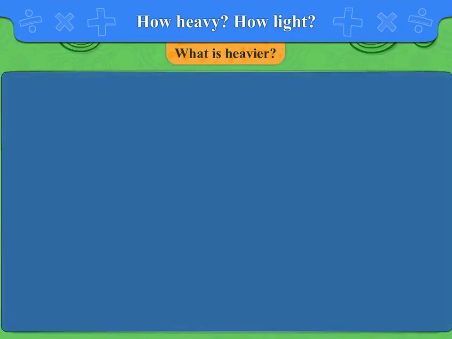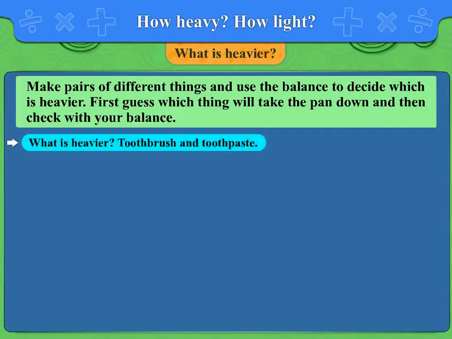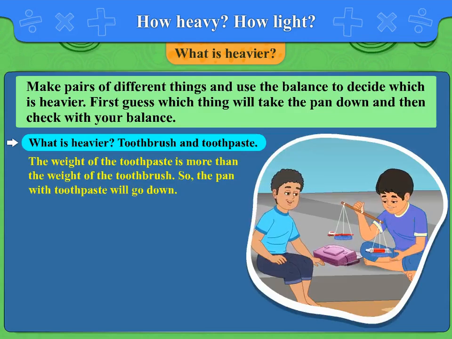What is heavier? Make pairs of different things and use the balance to decide which is heavier. First, guess which thing will take the pan down and then check with your balance. For example, toothbrush and toothpaste. Which one of these two is heavier? If we guess, the weight of the toothpaste is more than the weight of the toothbrush. So, the pan with toothpaste will go down. Let's verify. On verification, we find that the weight of the toothpaste is more. So, our guess is correct.